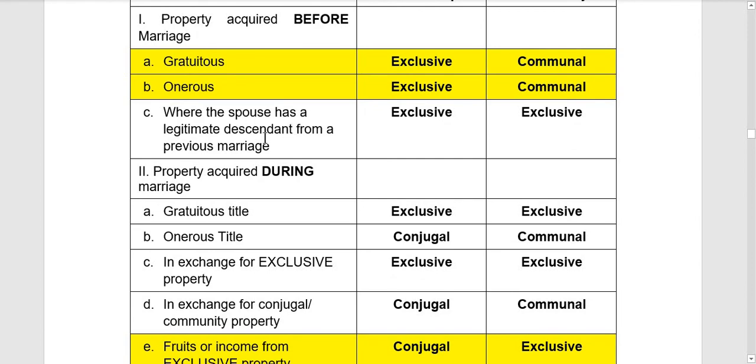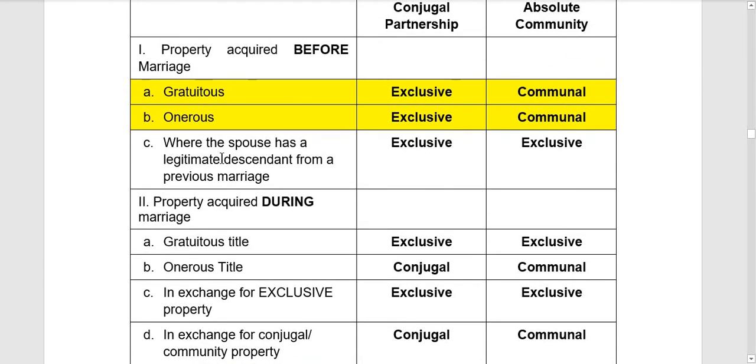Okay, where the spouse has a legitimate descendant from a previous marriage. So what happens when the property is one the spouse owned before marriage, and that spouse has a legitimate descendant from a previous marriage? Again, it doesn't matter under conjugal partnership, because all properties he or she owned before marriage are exclusive.